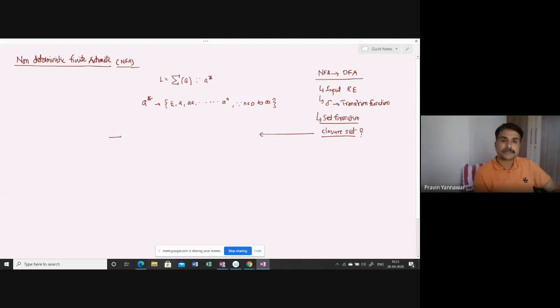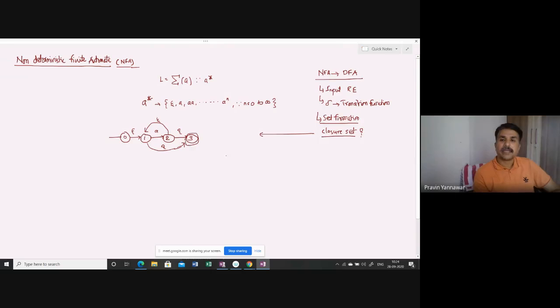You can see, this is my start state. The state may have any identifier, any number; there is no restriction. Somewhere you can write A, B, C, D, you can write 0, 1, 2, 3. It is all left to you how you are going to name a state. This is epsilon, this is epsilon, this is epsilon, and